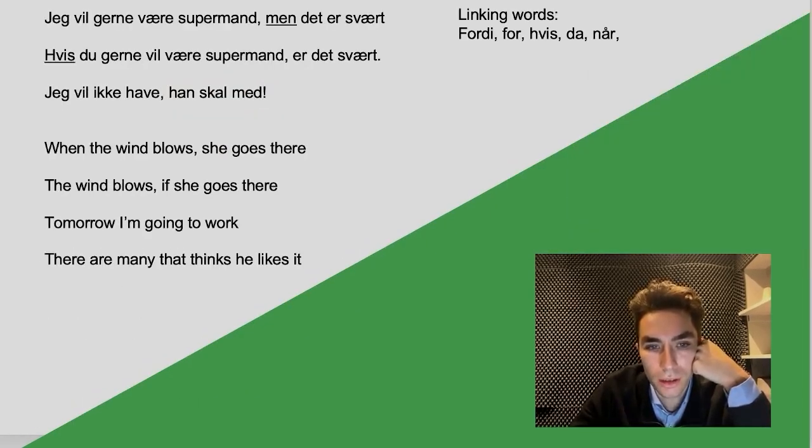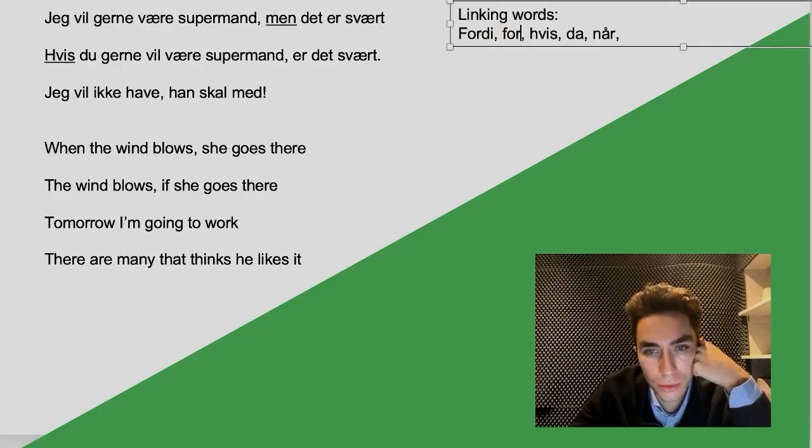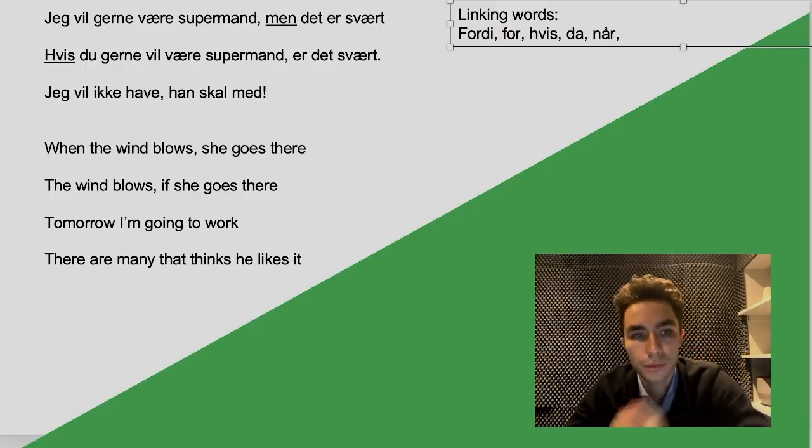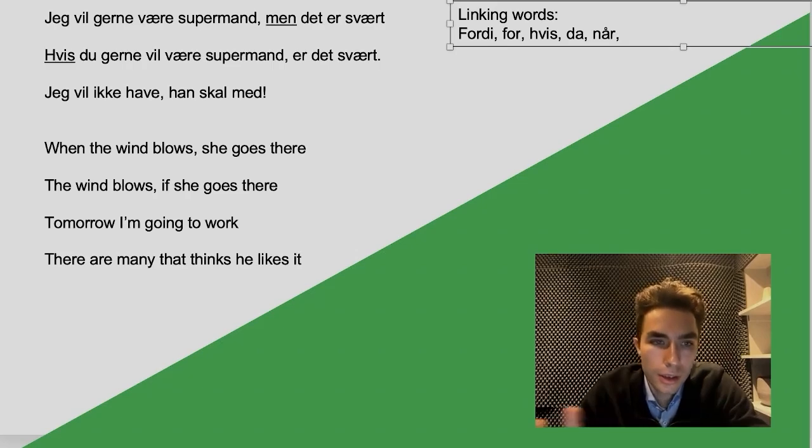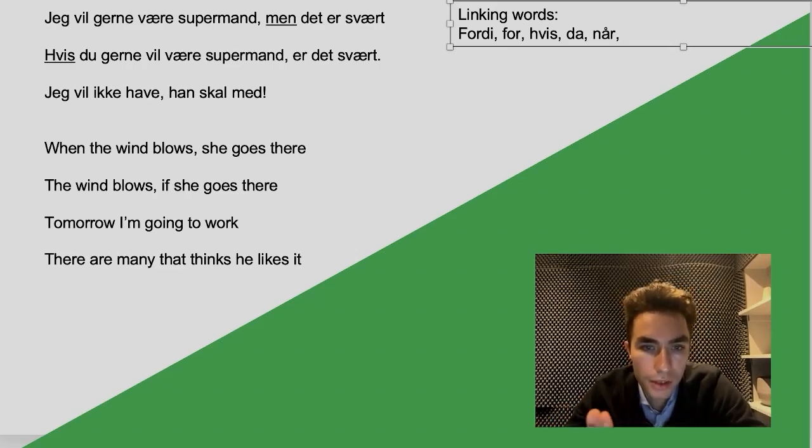Let's make this more clear. Here are some examples of linking words. You can see the comma kind of stops here because the list is long. But it's these little words. Fordi and for, by the way, many people have trouble with this. They mean the same. Some people also don't have trouble with it. Let's look at the examples. Jeg vil gerne være Superman, men det er svært.